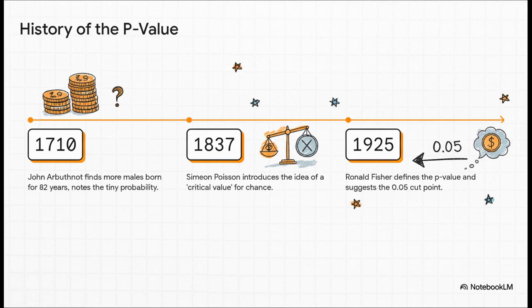Then, over a century later, a guy named Simeon Poisson suggested we need some kind of critical value to decide when a result stops looking random. And finally, in 1925, the legendary statistician Ronald Fisher formalized the whole thing, gave it the name p-value, and suggested that 0.05 was a pretty convenient and useful cutoff.